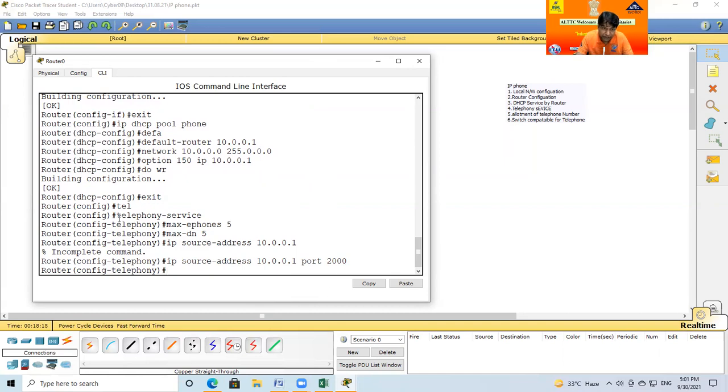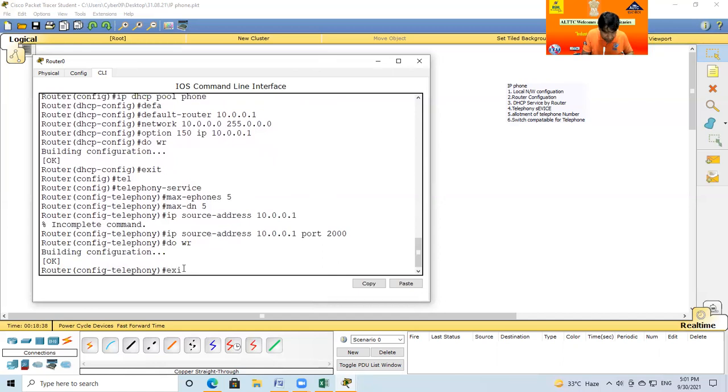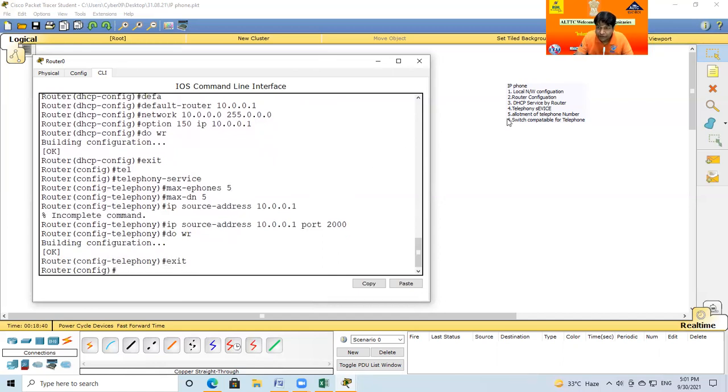So this is what I give the router: you go for the telephony service. Maximum phones is 5. Every phone has a 5-digit telephone number, and their IP will be taken from the port 10.0.0.1, which is reserved for the telephony service. Now do write, that means saving, and exit. So this next work is also done.